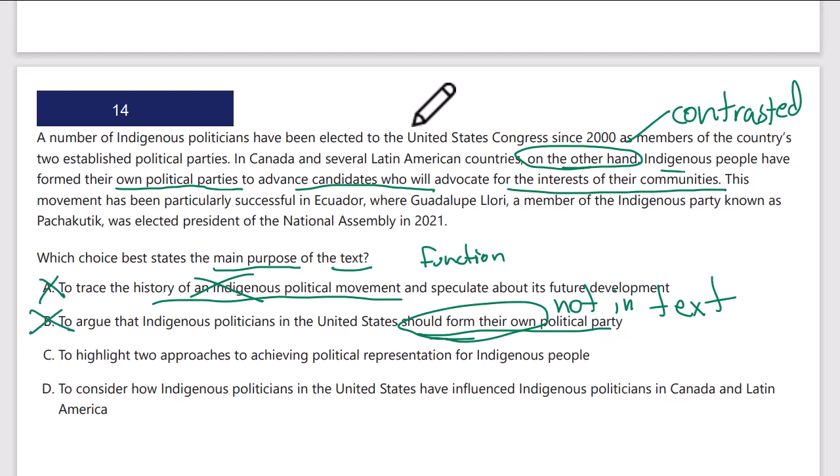B is not correct. C, to highlight two approaches to achieving political representation for Indigenous people. That's correct. There are two approaches. They're contrasted, so they're highlighted against each other, and they're examples of political representation for Indigenous people. C is going to be accurate. That's simply what it's doing. It's highlighting the two approaches. That's the function. Let's check D. To consider how Indigenous politicians in the U.S. have influenced Indigenous politicians. No, nothing says the U.S. Indigenous politicians influenced Canadian or Latin ones. That's not correct. C is the correct answer.